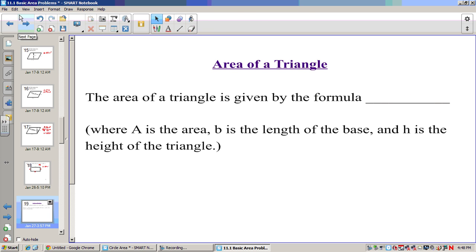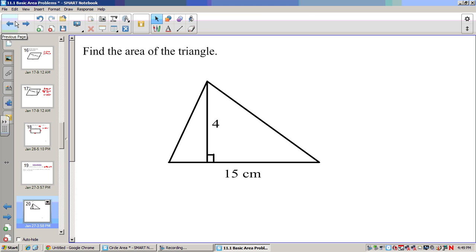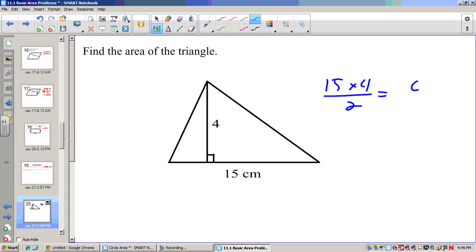Now the area of a triangle, we've been doing this for a lot of the year. We can take the base times the height and divide it by 2, or some people just like to say 1/2 base times height. They're really the same thing. So in this situation, again, remember the height is perpendicular to the base. We take 15 times 4 and divide it by 2. So that's going to be 60 divided by 2, or 30. So this area is going to be 30 centimeters squared.